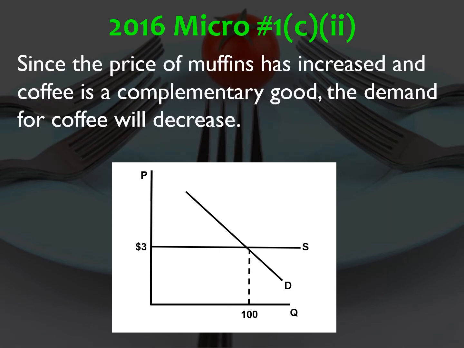Since the price of muffins has increased and coffee is a complementary good, the demand for coffee will decrease. So demand shifts to the left, and you can see that the price stays the same because supply is perfectly elastic, but the quantity goes down. The equilibrium quantity goes down. And those numbers will be answered in the next part of the question.